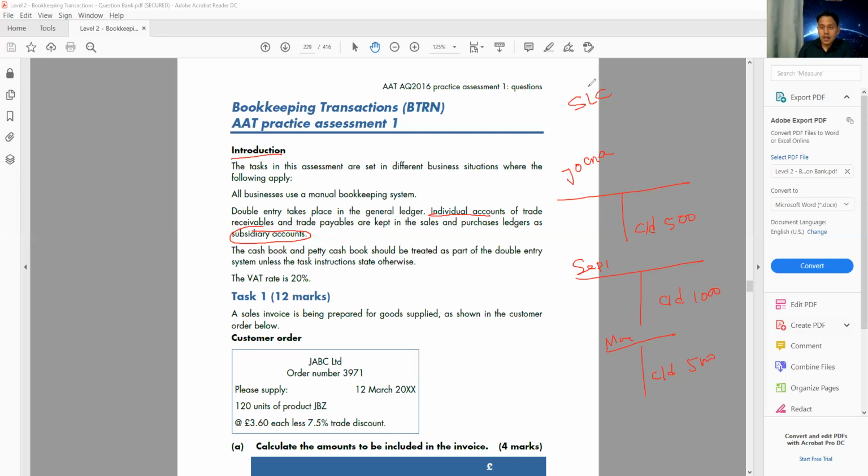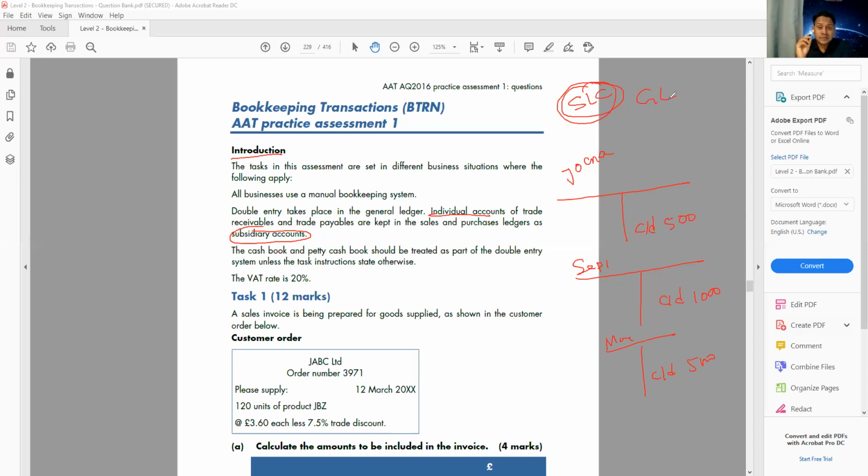Okay, and of course, remember one more thing. On the trial balance, when we take the information from the ledger accounts to the trial balance, we do not take the individual ledger or subsidiary ledger. If you have a pen and paper, write it down. We don't take the subsidiary ledger or individual ledger to the trial balance. We only take the general ledger, that is the total balance.